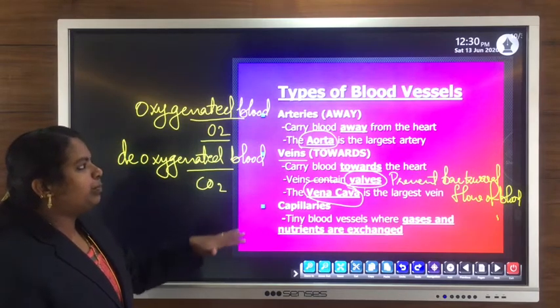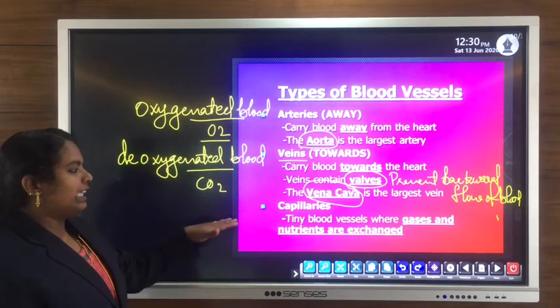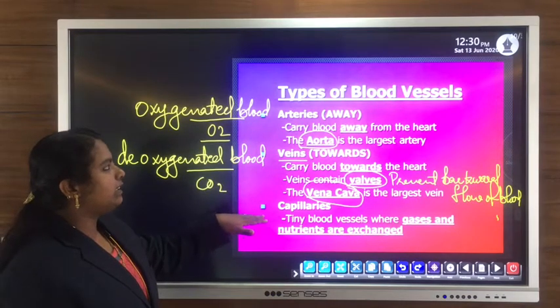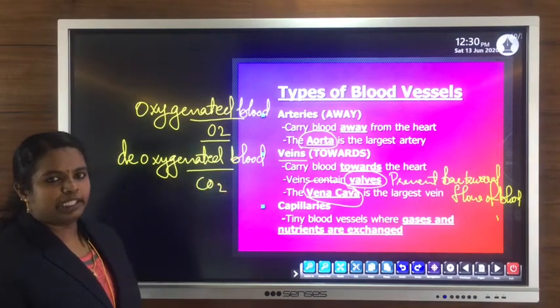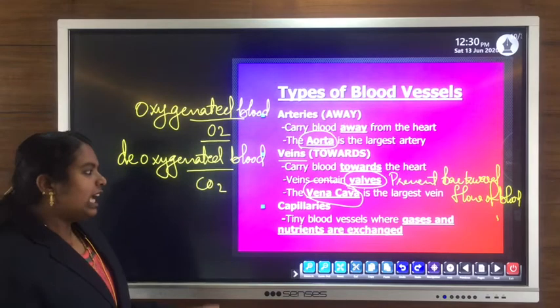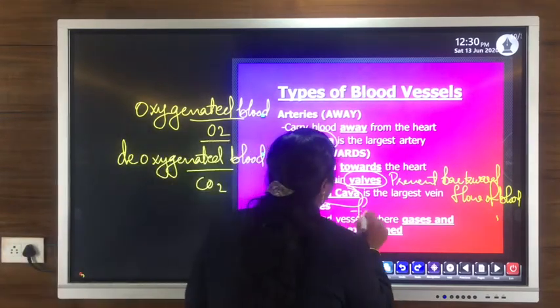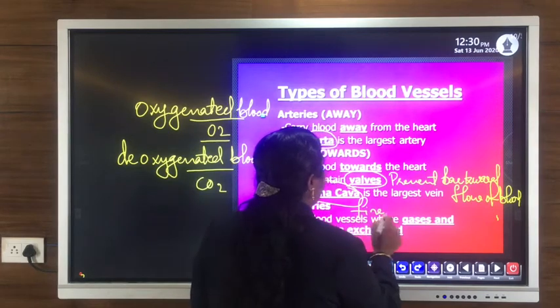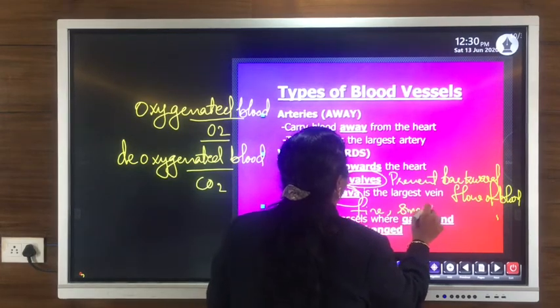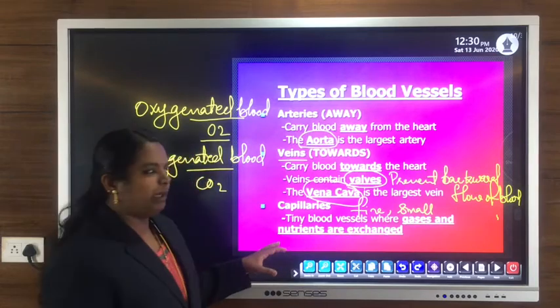Then the third type of blood vessel is capillaries. They are smaller than arteries as well as veins. Compared with arteries and veins, capillaries are very fine tubes which carry blood.